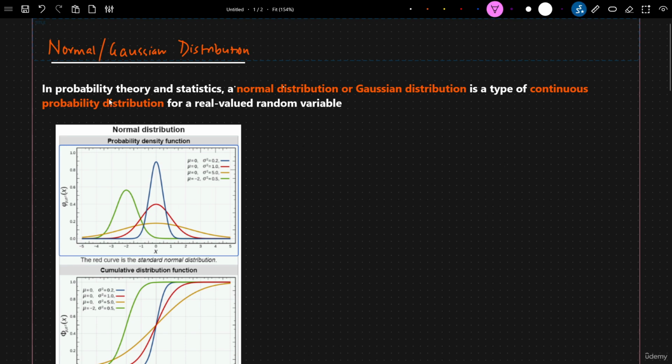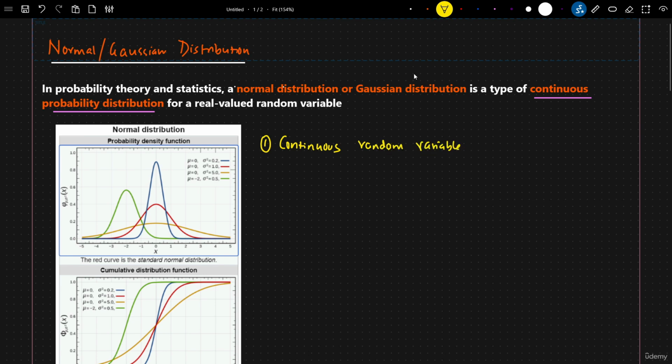So here you can see that in probability theory and statistics, a normal distribution or Gaussian distribution is a type of continuous probability distribution for a real value random variable. This is the first time I think you are hearing about continuous probability distribution. Till now, we saw discrete probability distribution. So the most important point is that this kind of distribution is basically created for a continuous random variable.